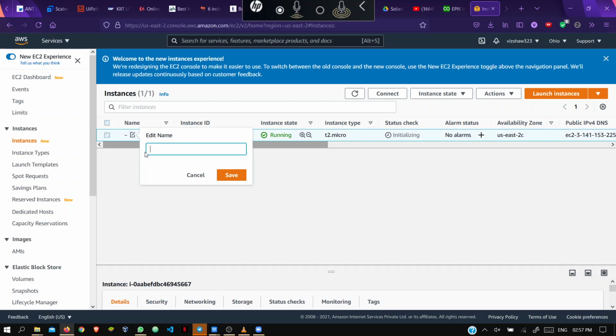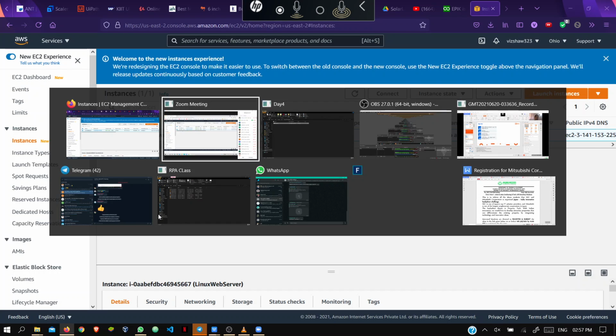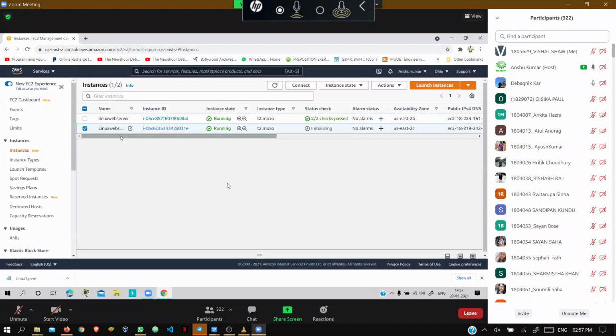Sir, like in Windows we were able to connect through RDP. Yes, there is no RDP required for this Linux. I will tell you what things are required. You require the PuTTY software and PuTTYgen. Everybody is having it? Just search for it now.